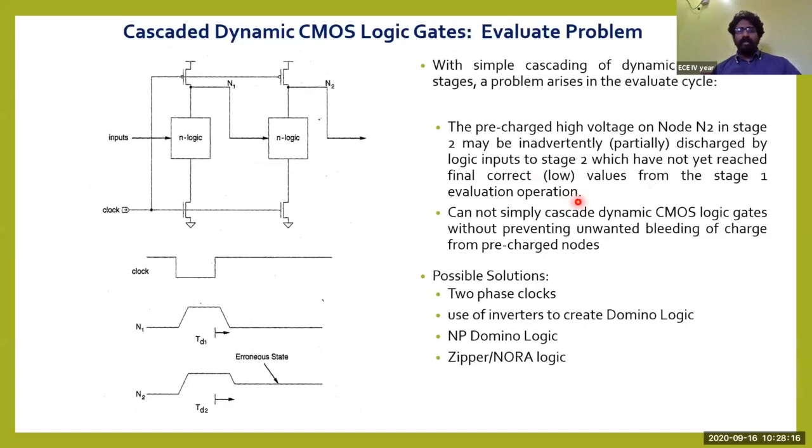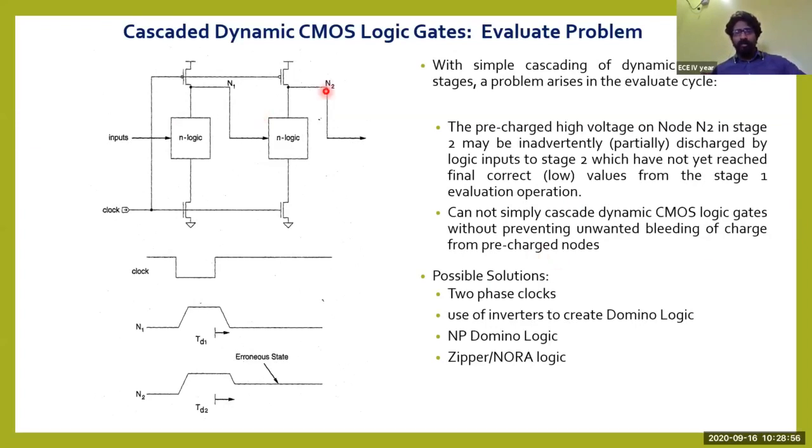Now see what is happening: the capacitance of this first capacitor is supplying some charge to the N logic. Before this particular logic has been turned on, there is scope for partial discharging of the capacitor in the second stage, and we cannot simply cascade dynamic CMOS logic gates without preventing unwanted bleeding. This is called bleeding. Bleeding means leakage; we are talking about the leakage of current, or bleeding of charges from the pre-charge nodes.